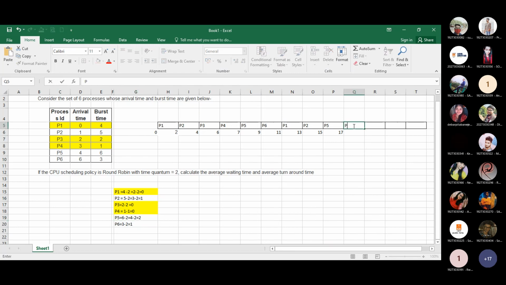Then P6 requires 1, and we are able to give 2 units of time, but P6 requires only 1 at that moment. So we allow 1 unit of time to complete the task. 17 plus 1 is 18, and here we subtract 1 equals 0, which means P6 also completes its task.